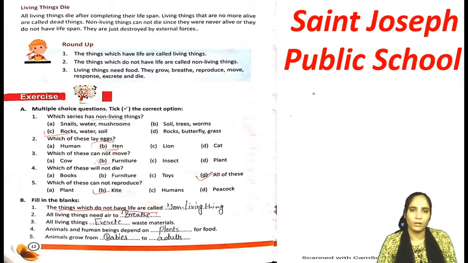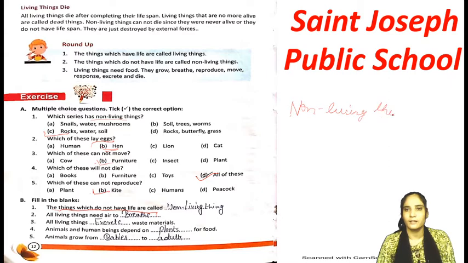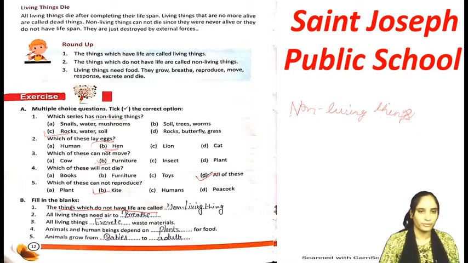I'm writing, although it is already written, but still I'm writing for you students: non-living things. So the answer is non-living things, or you can write it as things. ठीक है, it's not working properly. Anyways, come to the next, number 3.